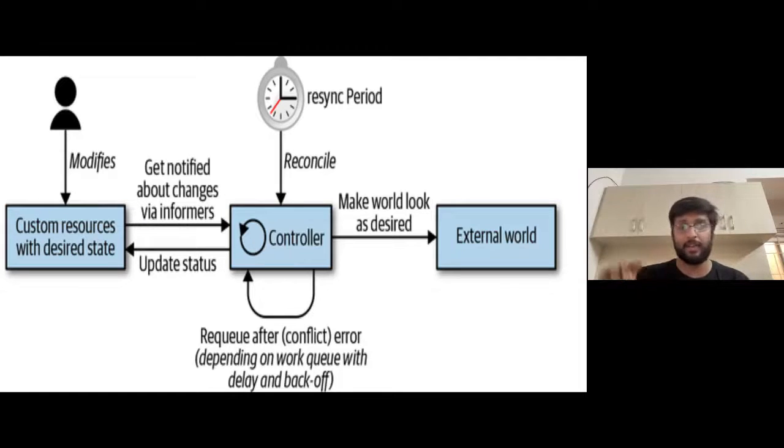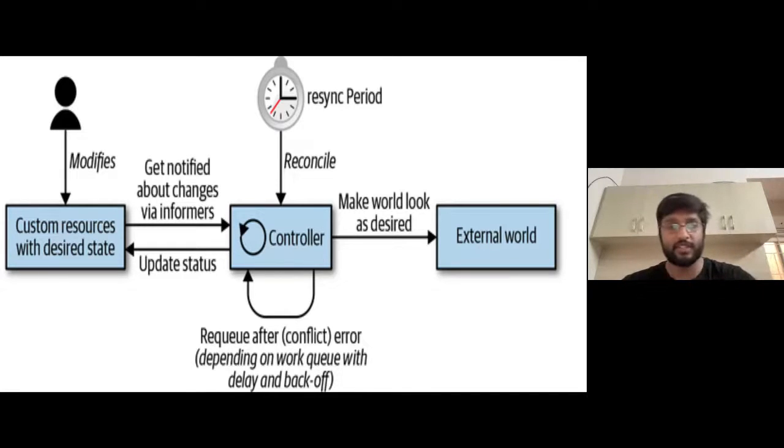You can set a resync period, saying I want this cache to be renewed or refreshed every so many minutes. That way you can ensure that your API server is not bombarded with requests, and that it is not unable to actually serve your business critical applications. It is only going to get scaled up because of controllers, because there's a cost aspect to it. And in most cases, 10 minutes is a good enough interval for you to keep resyncing your cache.